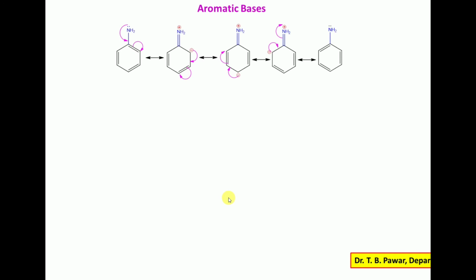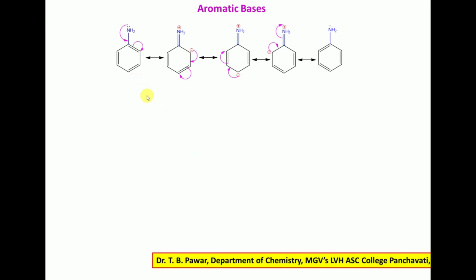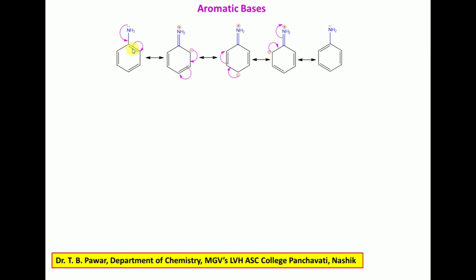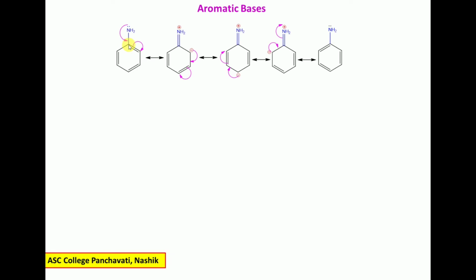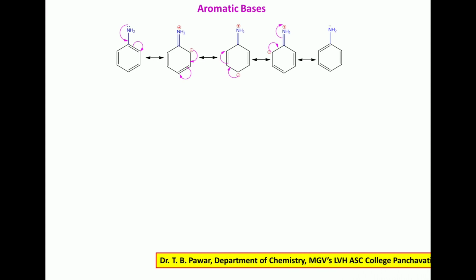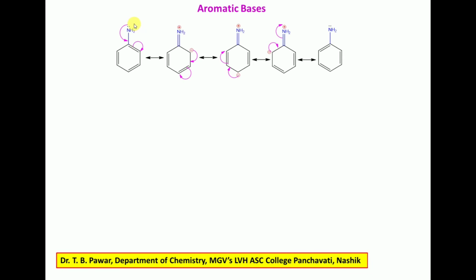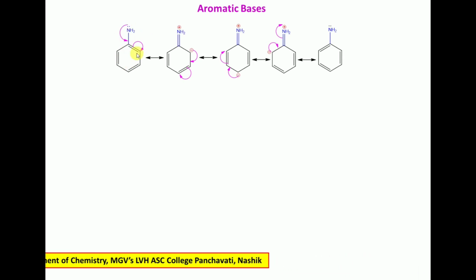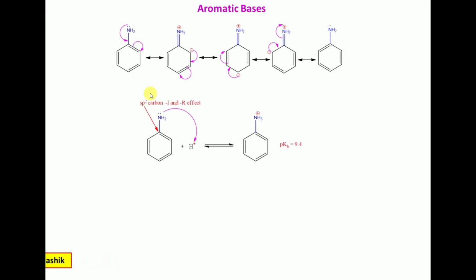Now aromatic bases. The simplest aromatic base, aniline. Aniline has the NH2 group attached to the aromatic carbon, which is an sp2 hybrid carbon, and shows a minus I as well as minus R effect. And we know the electron withdrawing inductive effect, whenever present in case of bases, makes them weak bases. So aniline is a weak base as compared to the aliphatic base.